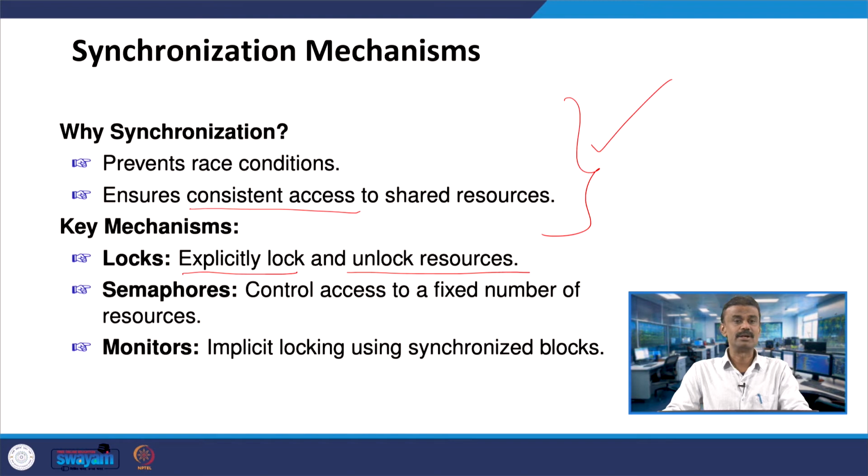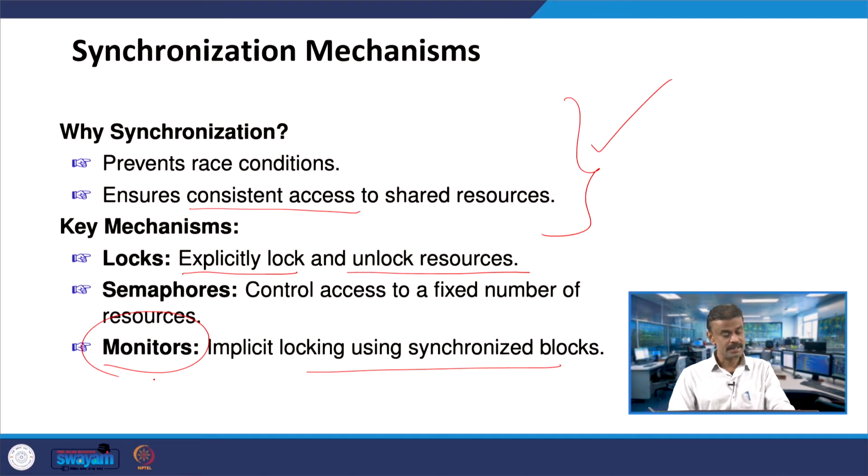The third one is monitors. We talked about explicit lock and explicit unlock of resources. Monitors have implicit locking, using synchronized blocks. So you call it a monitor. These are the three key mechanisms under synchronization: locks, semaphores and monitors. These are all helpful to prevent the race condition, and they also ensure consistent access to shared resources.